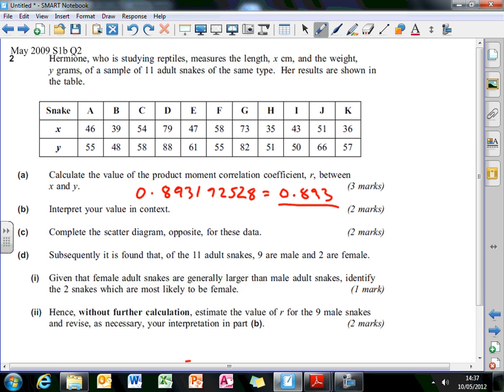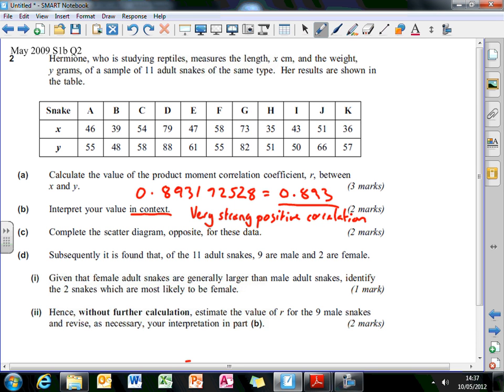Okay, so interpret your value in context. Now, I cannot stress how important that "in context" is. The PMCC ranges between -1 and 1. So if the PMCC is 1, they're all in a perfect straight line with positive correlation, and if it's -1, they're all in a perfect straight line with negative correlation. So with this being 0.893, it's a positive correlation and it's fairly strong. So I'll say that it is very strong positive correlation.